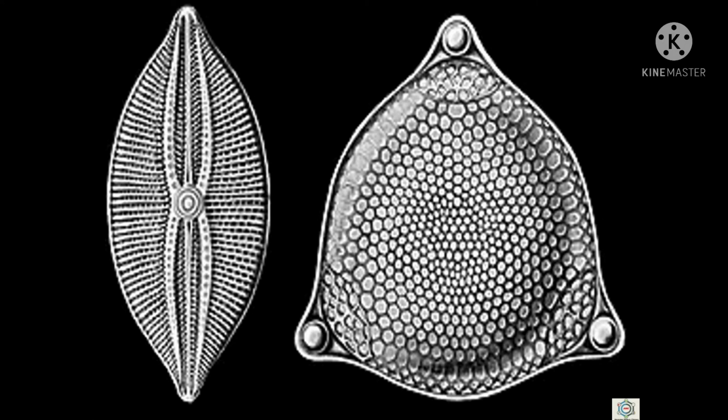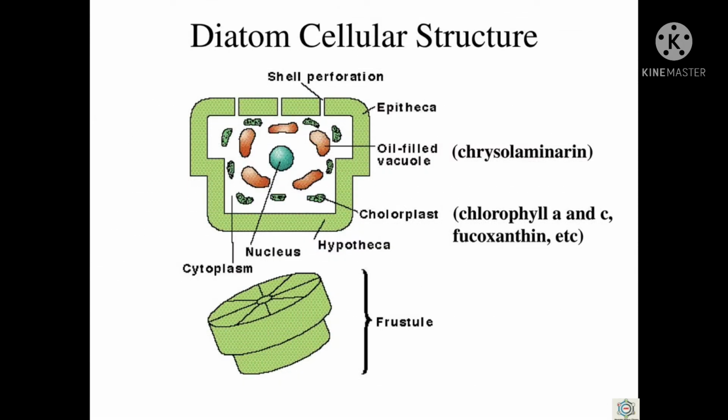The cells possess plate-like or discoid chromatophores or chloroplasts. They contain chlorophyll a, chlorophyll c, carotenes, diatoxanthin, diadinoxanthin, and fucoxanthin. Chlorophyll b is absent in diatoms. The reserve food material is oil and polysaccharide, or chrysolaminarin. So here you can see that in the diatom structure, the chloroplast is present with chlorophyll a, chlorophyll c, xanthophylls, etc. And the reserve food material, chrysolaminarin, is present in diatoms.